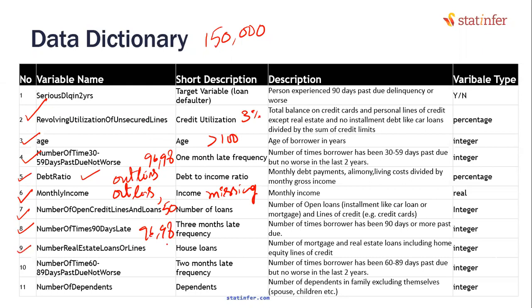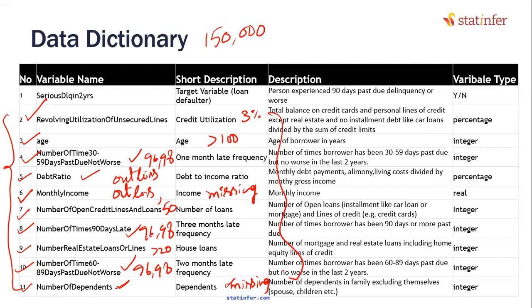Number of real estate loans. Again, some people have more than 20 real estate loans. That has issues. Number of 60 to 89 days past due also has 96, 98, which is a common issue across all these types of variables. Number of dependents was clean in terms of values, but it has missing values. In terms of the values, we can tell ourselves 20 dependents are possible and we can accept that, but it has missing values, isn't it?